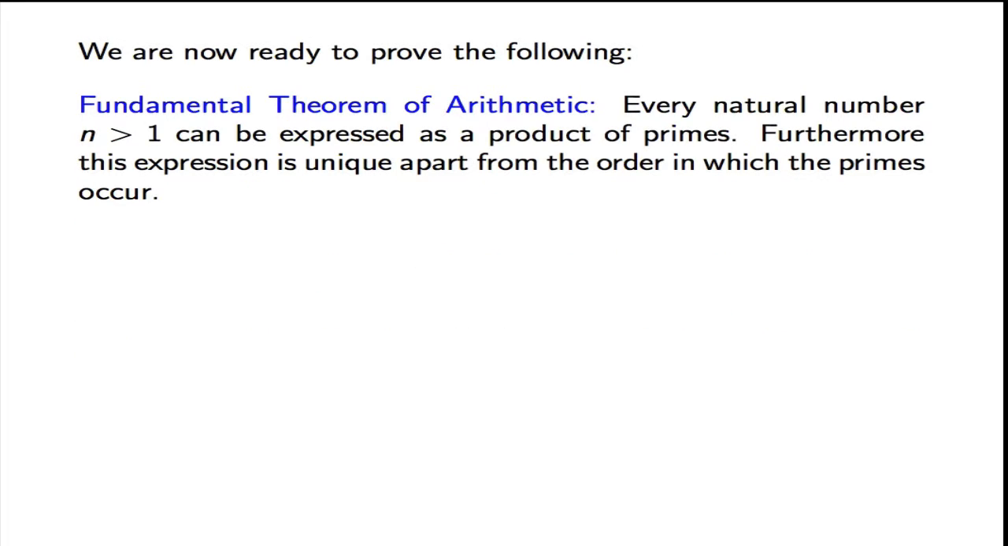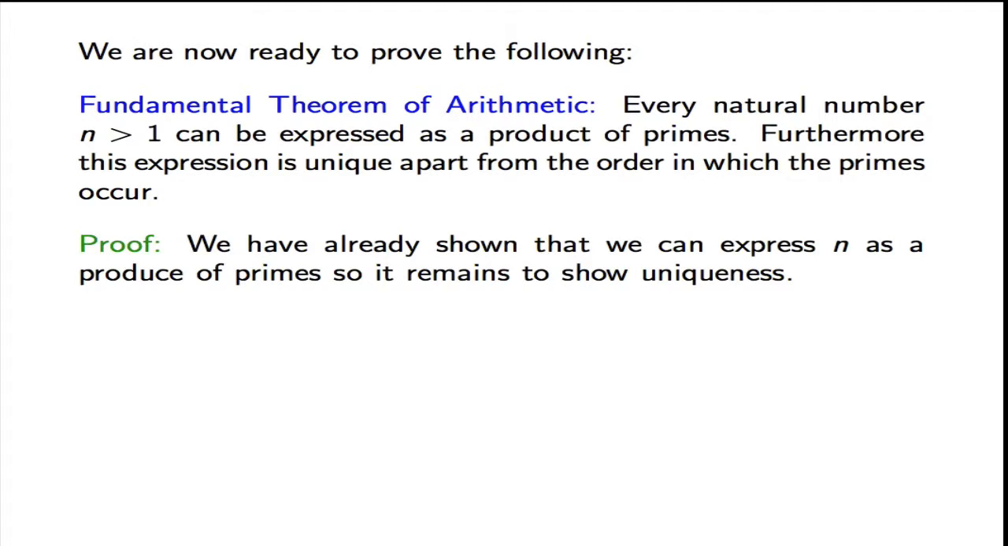Okay, and we are now ready to prove what we claimed, which is known as the fundamental theorem of arithmetic. And it says that every natural number greater than 1 can be expressed as a product of primes. And furthermore, this expression is unique, apart from the order in which the primes occur.